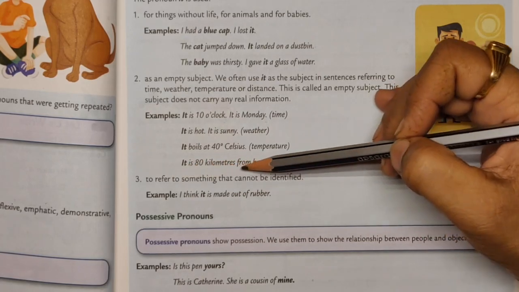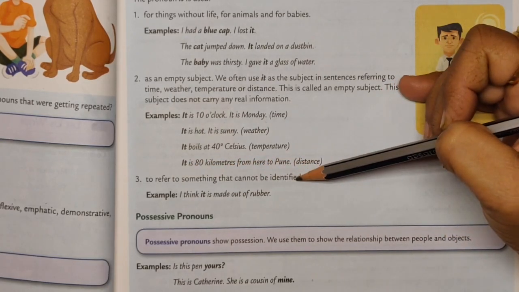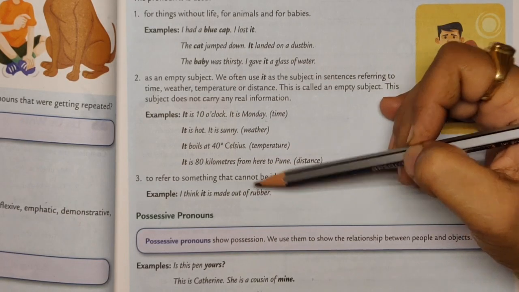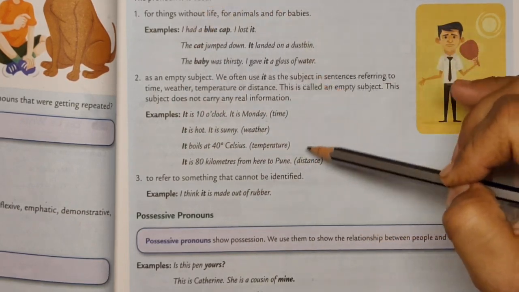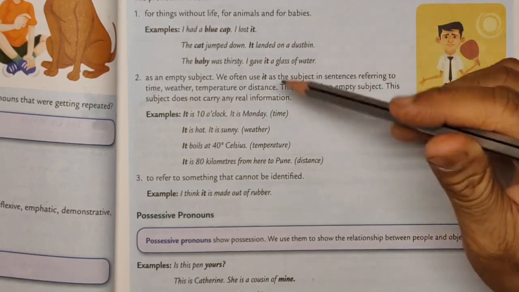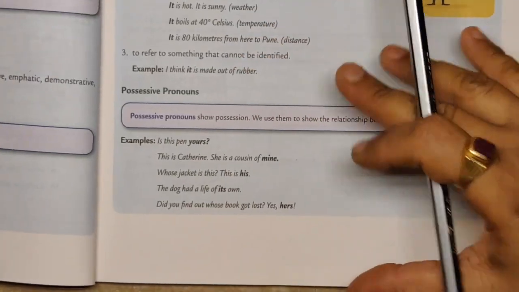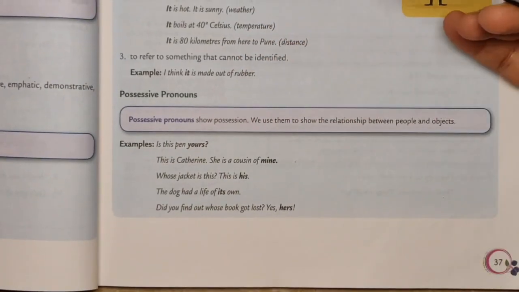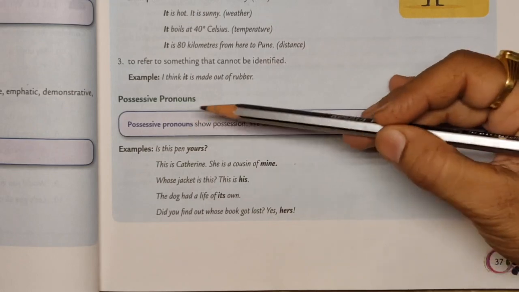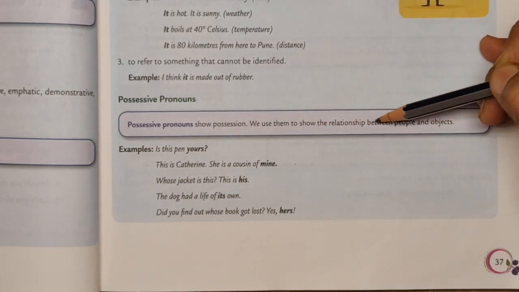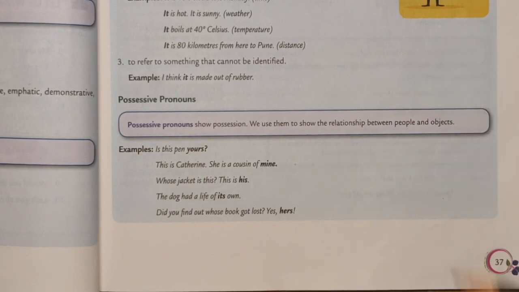To refer to something that cannot be identified: I think it is made out of rubber. So, personal pronoun it, where it is used, it is clearly given. Then we come to possessive pronouns. Again, you know very well, possessive means belonging to someone. Possessive pronouns show possession. We use them to show the relationship between people and objects.